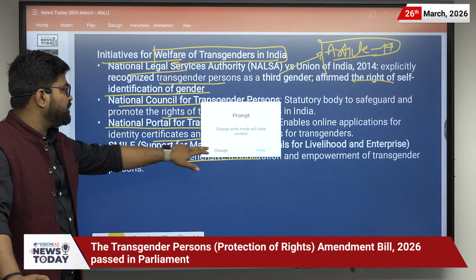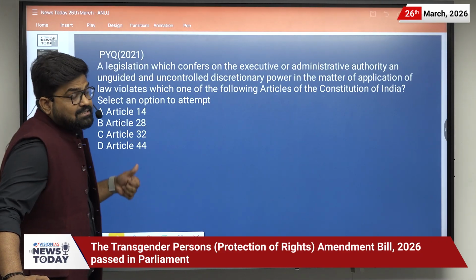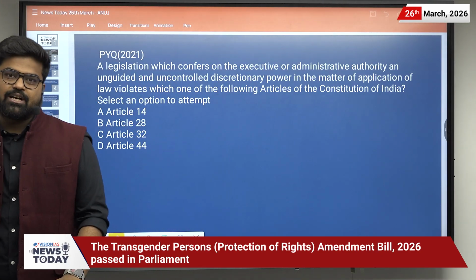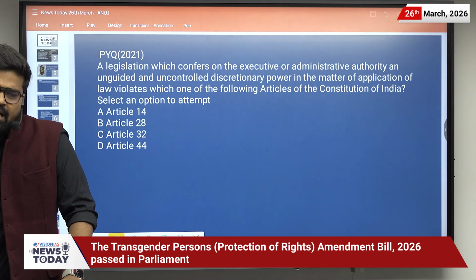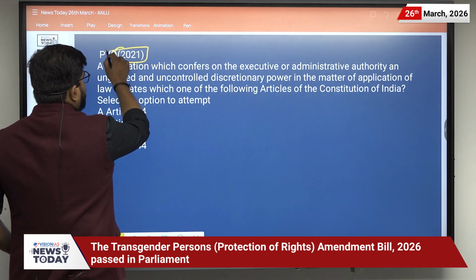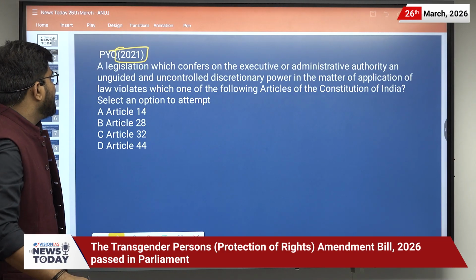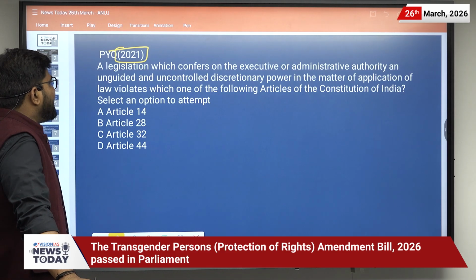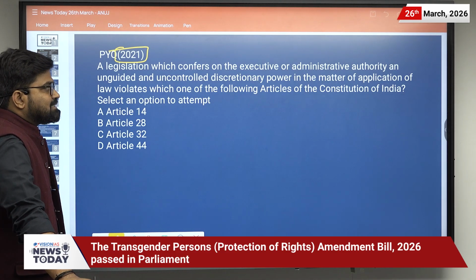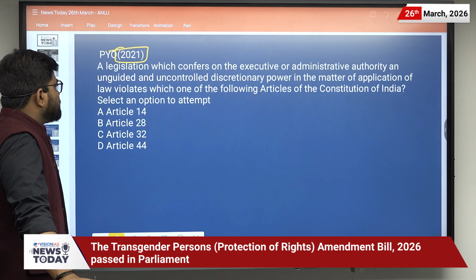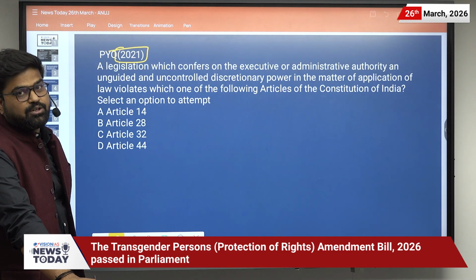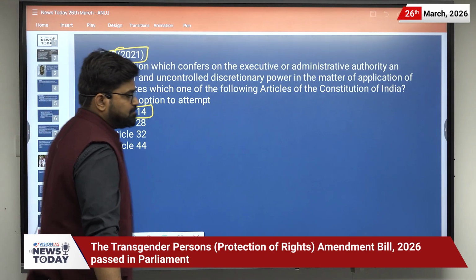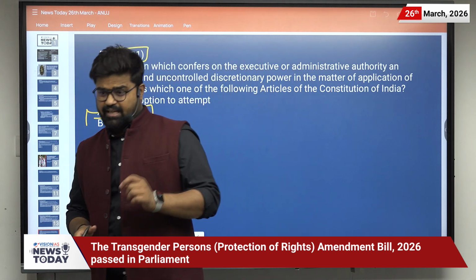Now let us discuss one PYQ from the prelims examination. This question is not directly related, but it is related to Article 14, which we have discussed in the news. It is from the year 2021. The question is: a legislation which confers on the executive or administrative authority an unguided and uncontrolled discretionary power in the matter of application of law violates which one of the following articles of the Constitution of India? So basically it violates Article 14. The answer is A for this question.